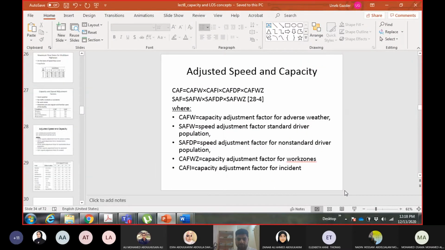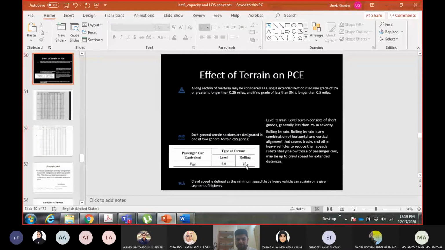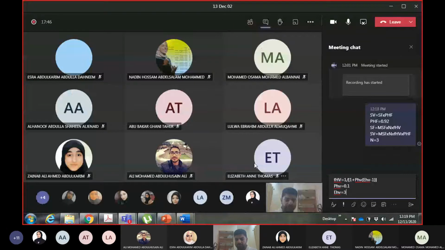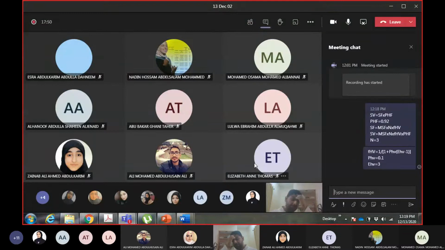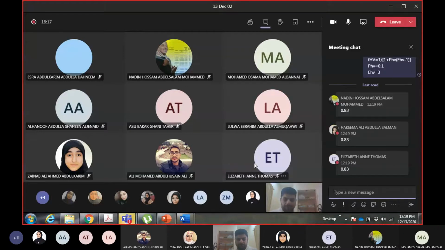For rolling terrain, let me show you in case you don't believe me. Rolling terrain, EHV is 3. Okay, for rolling terrain, EHV is 3. So first of all, give me the value of the factor for heavy vehicle adjustment. It is 0.83.